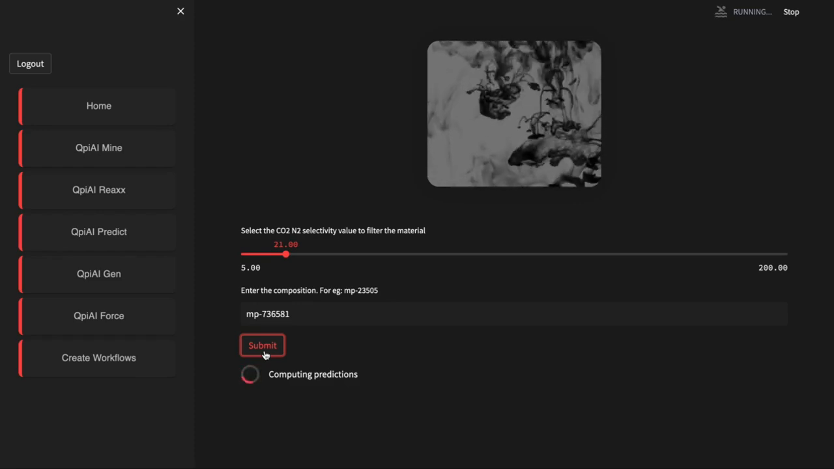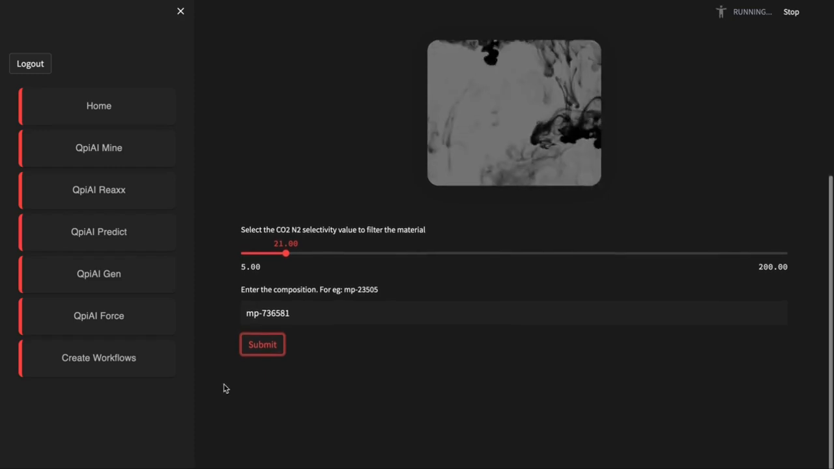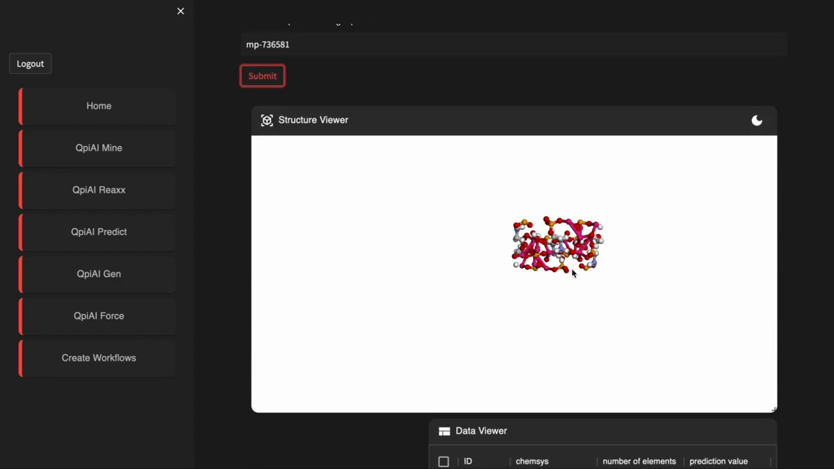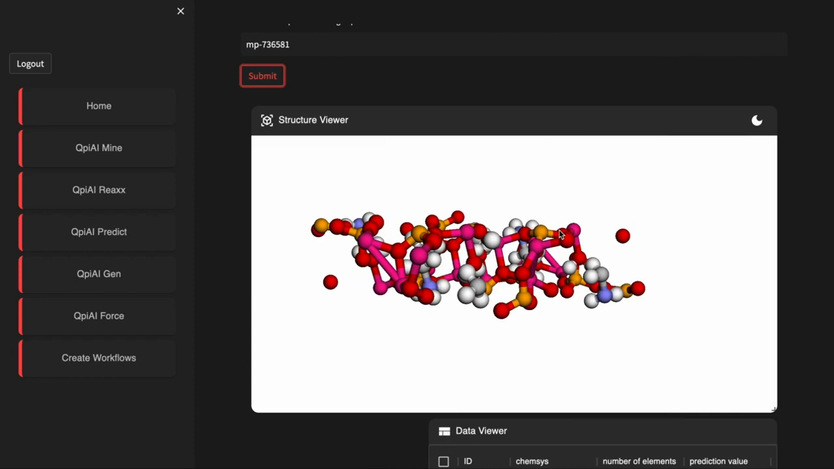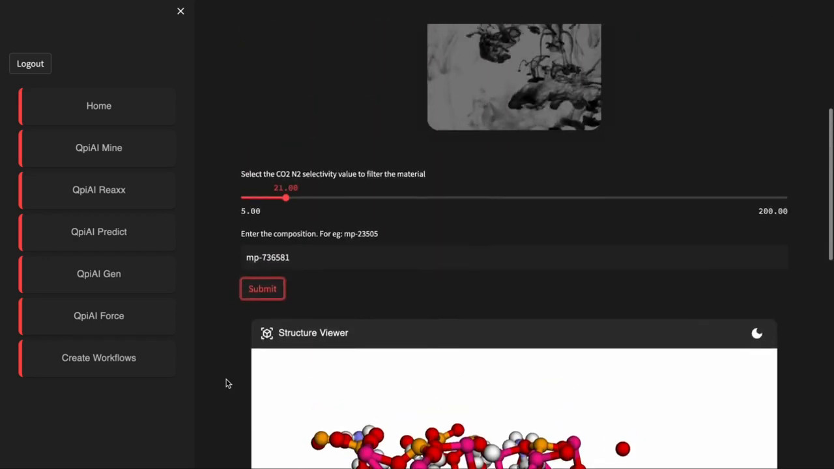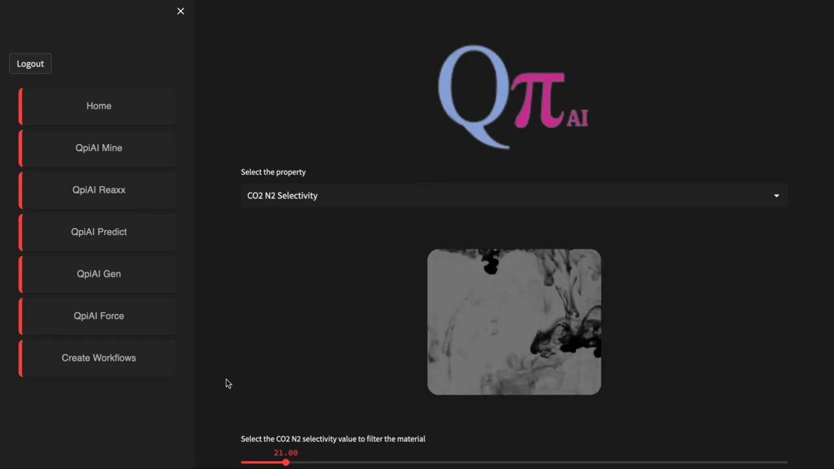Qpiai Predict provides us accurate property predictions, enabling researchers to make informed decisions and accelerate their materials exploration. Qpiai Predict helps us visualize the material and also gives us the relevant properties that need to be calculated. Qpiai Predict plays a major role in material selection and design with great efficiency and accuracy. Qpiai Gen.